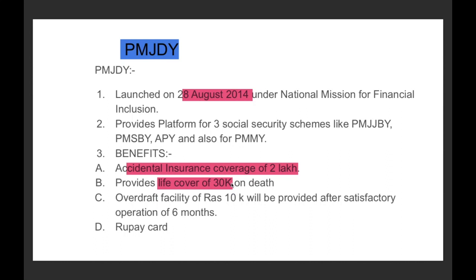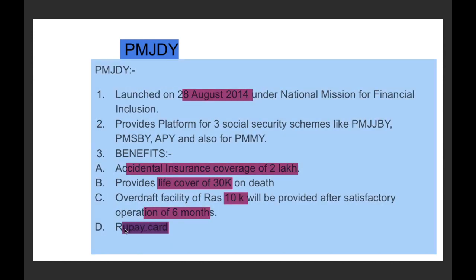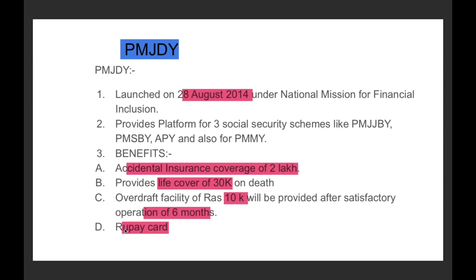In the initial phase, the scheme was providing an overdraft facility of 5,000, but now it is 10,000, and that will be provided only after satisfactory operation of your zero balance account for the last 6 months. And if you are a beneficiary of Pradhan Mantri Jan Dhan Yojana, you will also get the RuPay card.